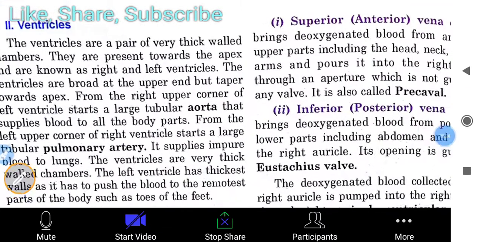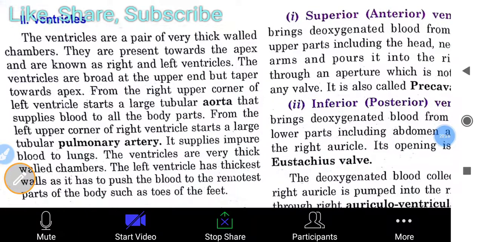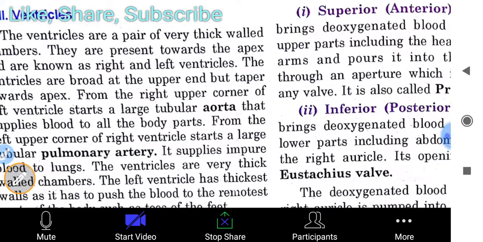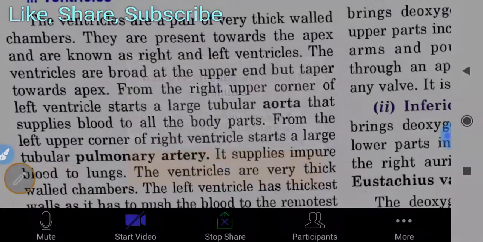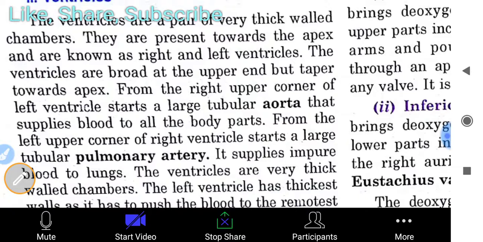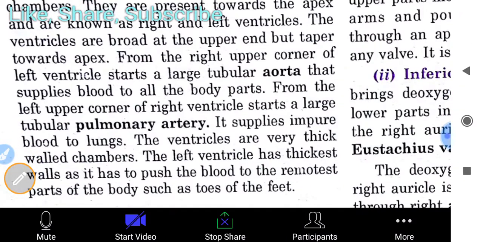The ventricles are a pair of very thickly walled chambers. They are present towards the apex, the lower side, and are known as right and left ventricles. The ventricles are broad at the upper end but taper towards the apex. From the right upper corner of the left ventricle starts a large tubular aorta that supplies blood to all the other parts.